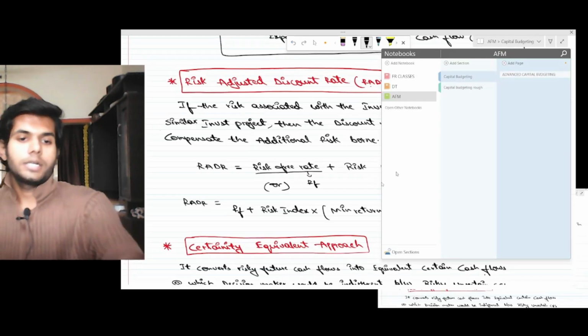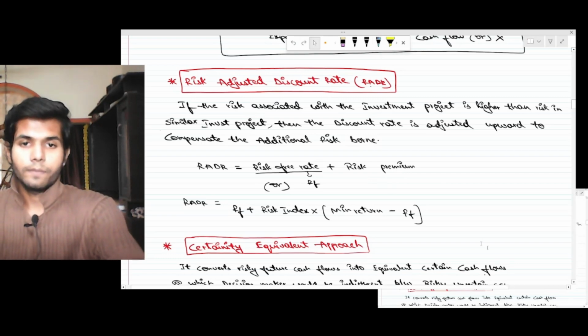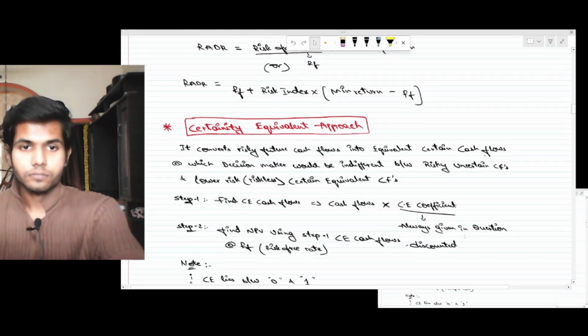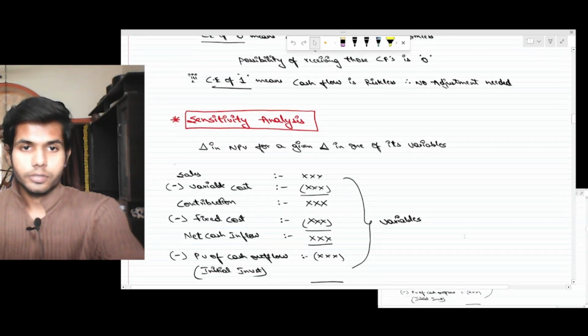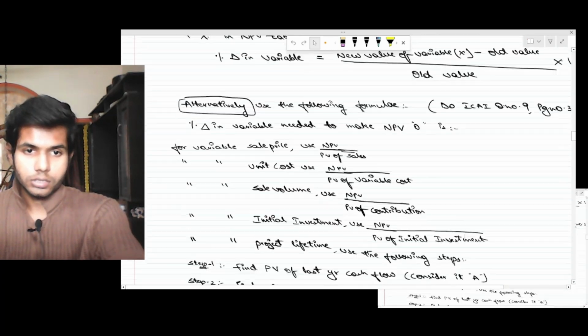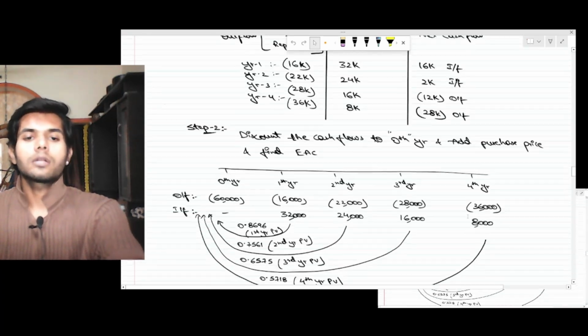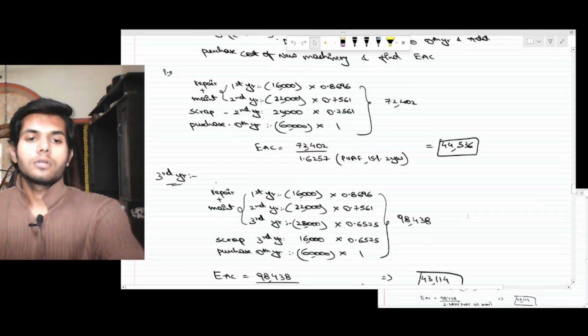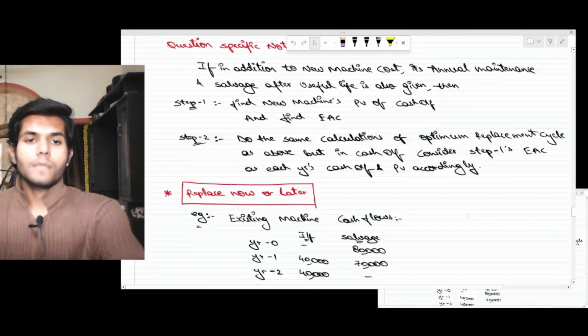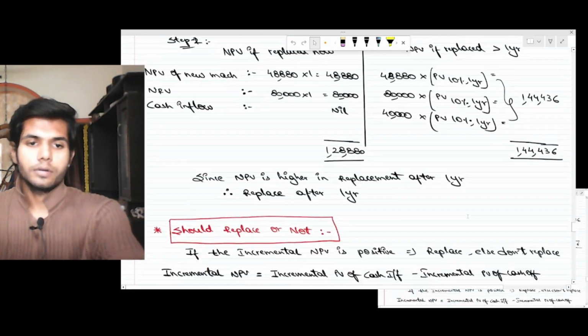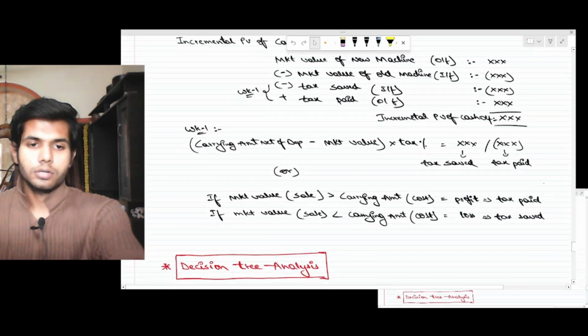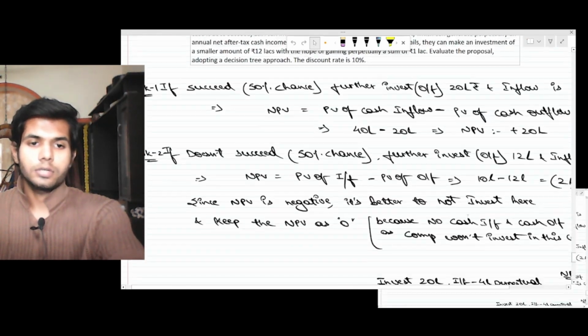Now certainty equivalent approach, sensitivity analysis, equivalent annual cost, optimum replacement cycle. Question specific note: replace now or later, should replace or not. Decision tree analysis.